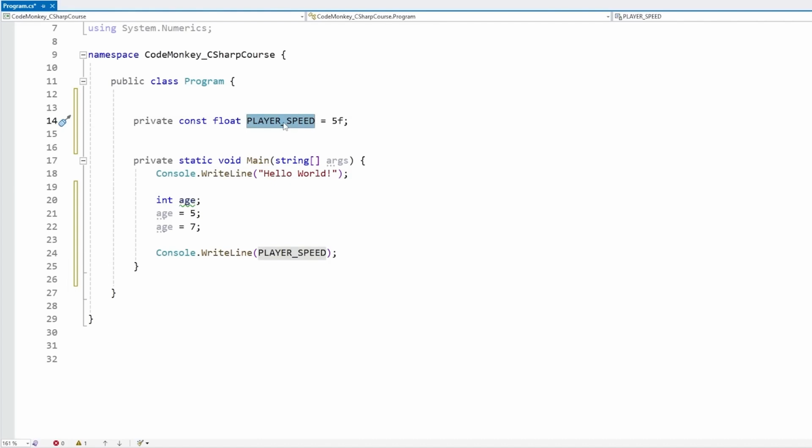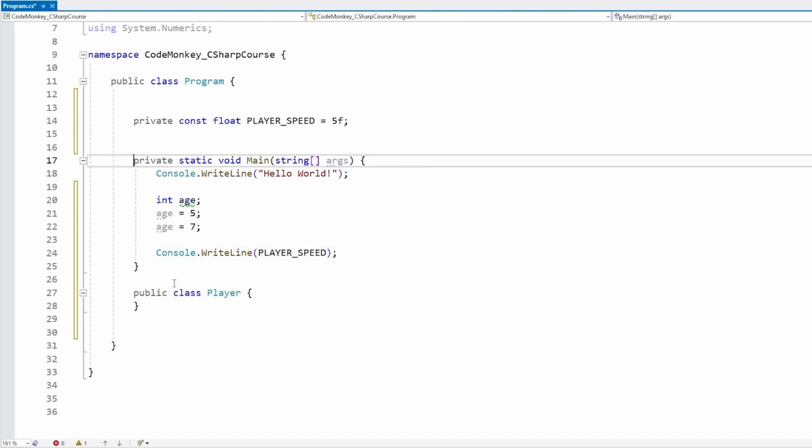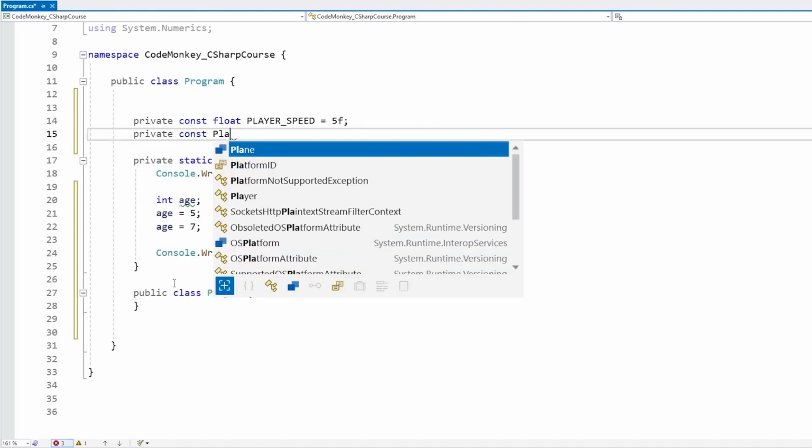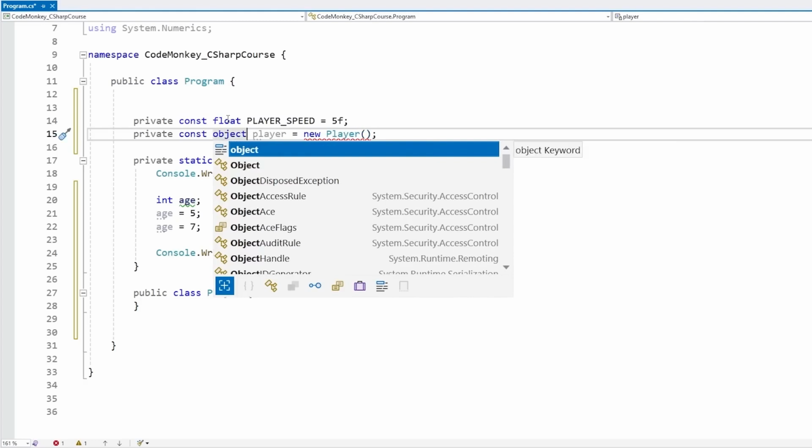Also importantly is how constants, they are set at compile time, meaning the value has to be evaluated and defined during compilation, not during runtime. So that means constants are also somewhat limited in what types you can use with them. For example, we cannot make some kind of class. Let's make a class Player. So we have this, and now up here we cannot make a private const of type Player for the player. We cannot do this because we need to assign a value. And if we construct a brand new Player, nope, this does not work because this line would only run during runtime and not during compilation. So for the most part, const can only be used with the built-in types, so things like float, bool, we can use string, and so on. However, classes, custom classes, or even default ones like for example object, these cannot be const.